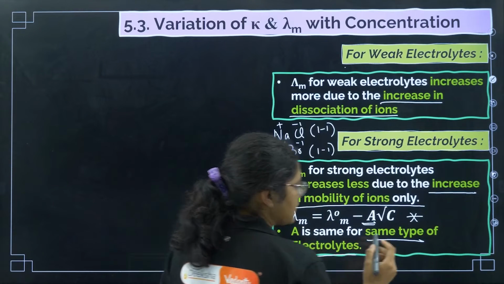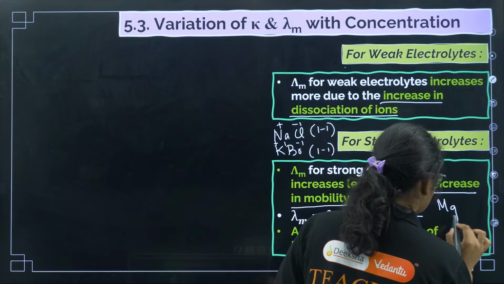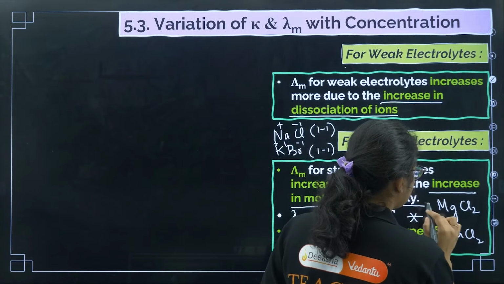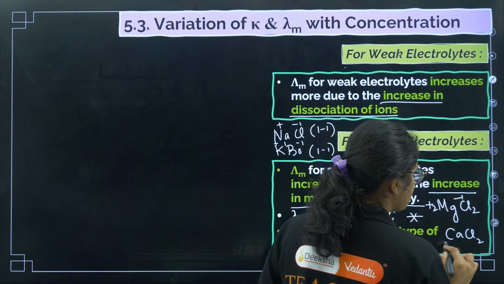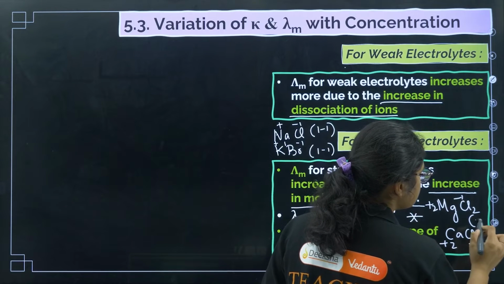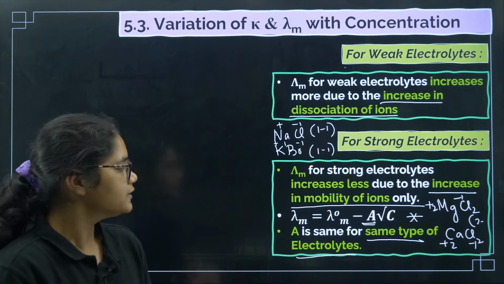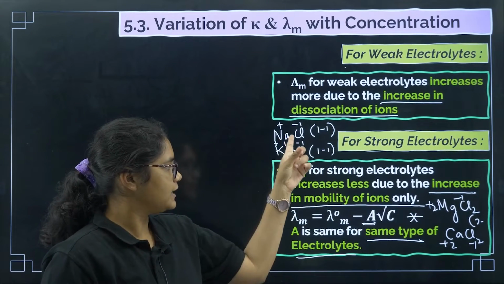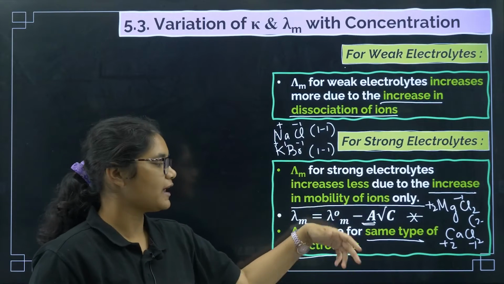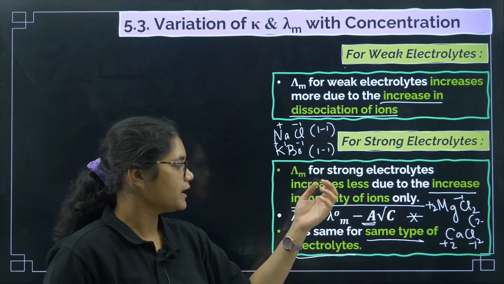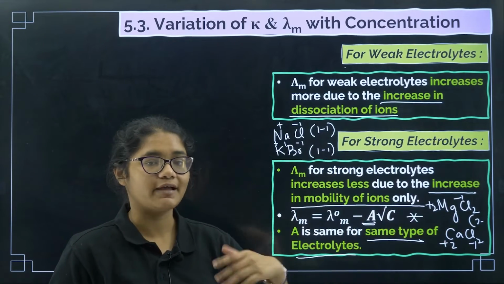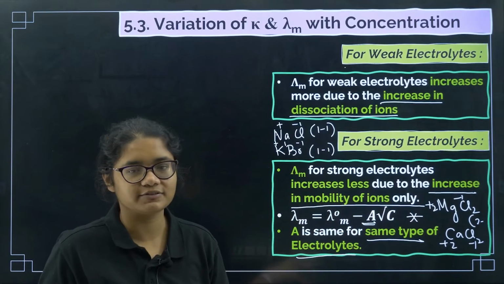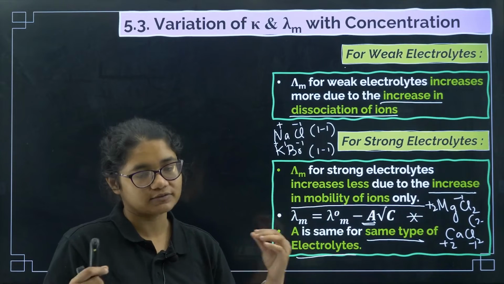Now if I give you an example, MgCl2 and CaCl2. Mg is plus 2, chlorine is minus 1, and the same for Ca and Cl. So these are your 2,1 type. Now you have to remember that for the same type of electrolyte, like NaCl and KBr, the A value will be the same. For MgCl2 and CaCl2, the A value will be the same. For KCl and MgCl2, they are two different types of electrolyte, so their A values will be different.